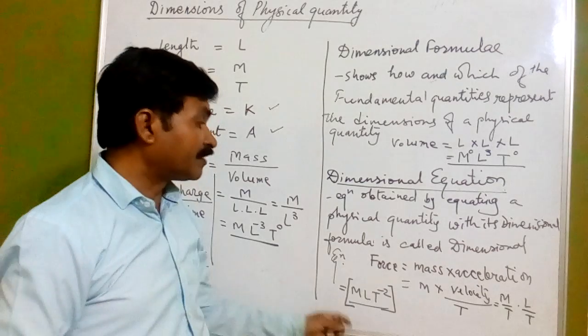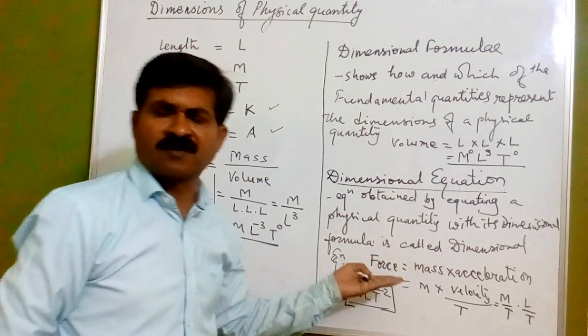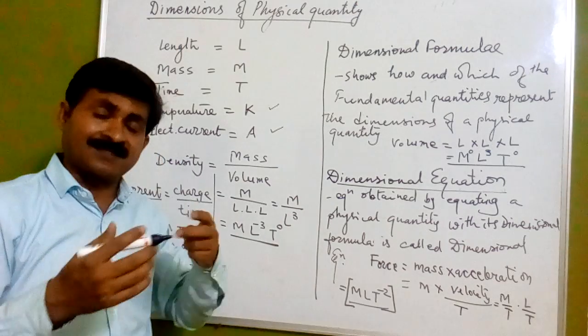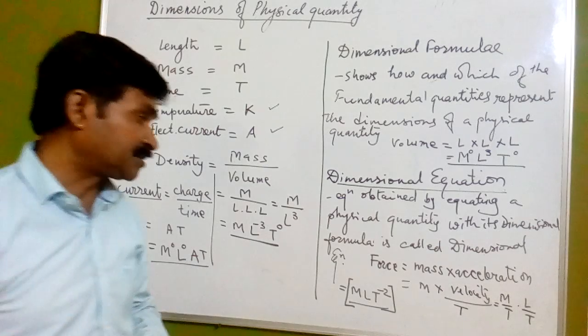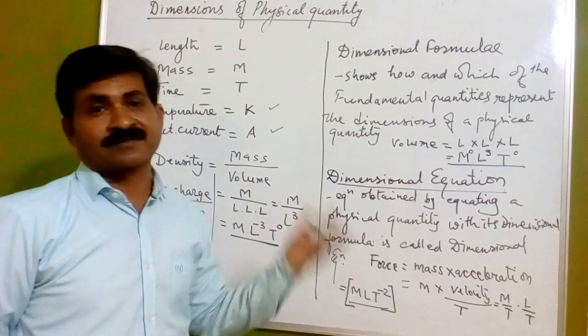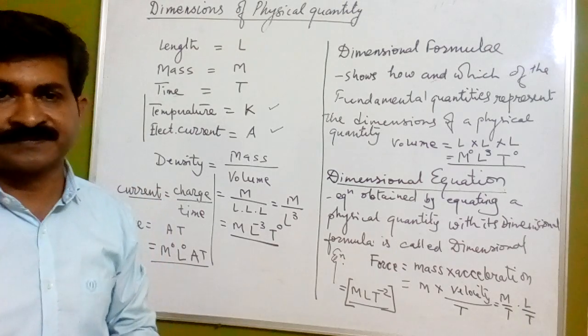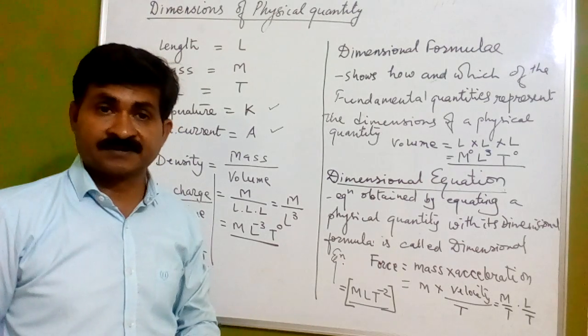So this way we can determine it for any physical quantity: work, energy, and whatever we are going to discuss, or will be studying in coming lectures, such as force, acceleration, mass, energy, heat, whatever is related to physical quantities.